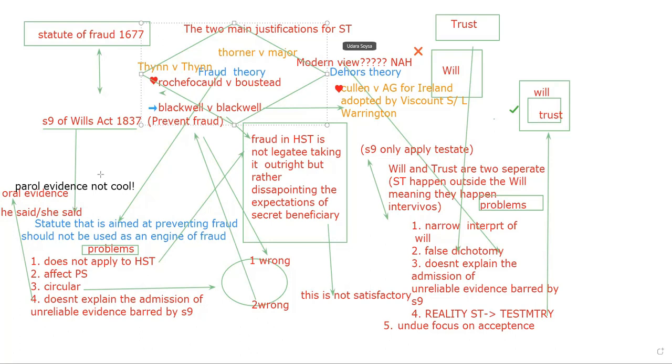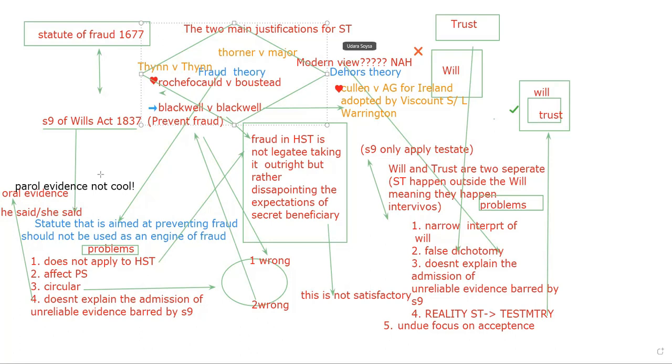So there's no ability, no way there can be fraud. There is no situation of a legatee getting outright in a half secret trust, because the design of a half secret trust, the modus operandi, will not allow any fraud. So actually the fraud theory doesn't work in a half secret trust.